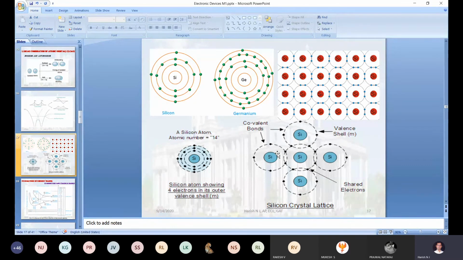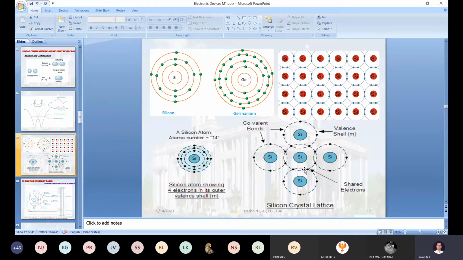Out of 4 valence electrons, they have almost the same energy. I didn't say exactly the same, almost the same energy. Almost means only a small variation in energy between these two, and between these two. Out of 4, the electron having higher energy will jump to the neighbor, forming the valency stabilization.